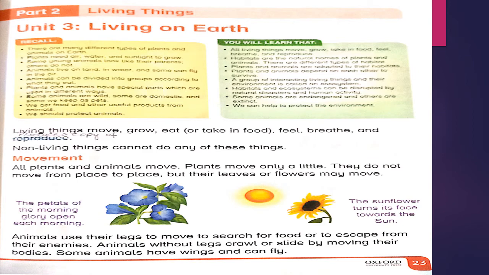Plants cannot move in other directions but grow in size. Animals use their legs to move, to search for food or to escape from their enemies. Animals use legs for their movement and can move from one place to another place. Animals without legs crawl or slide by moving their bodies. Without legs, animals can move by crawling. Some animals have wings and can fly.